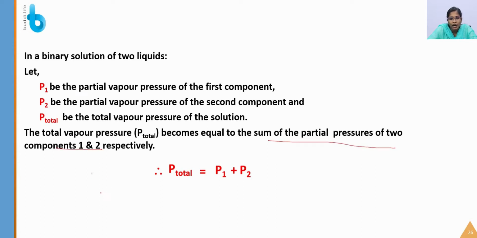So we are going to add two substances in a beaker. There is going to be a different partial pressure in both cases; this is the first component and this is the second component. The pressure exerted by the first component is P1, the pressure exerted by the second component is P2. On the whole, the total pressure in the solution is known as P total, which can be calculated by P1 plus P2.